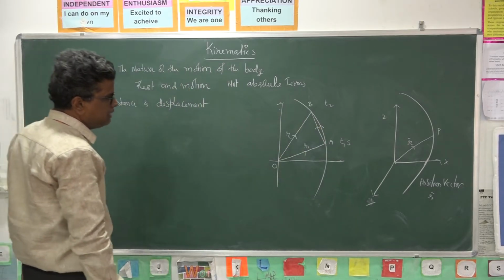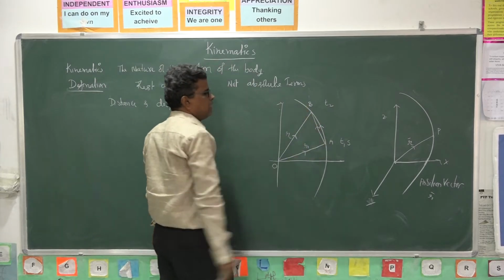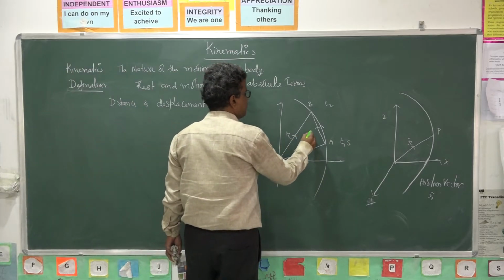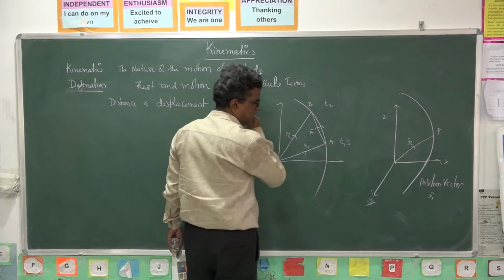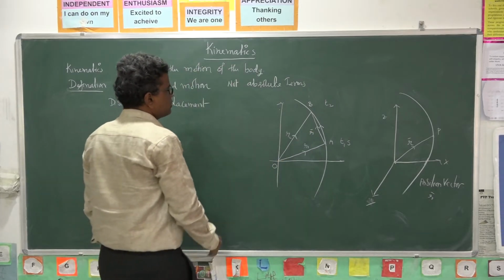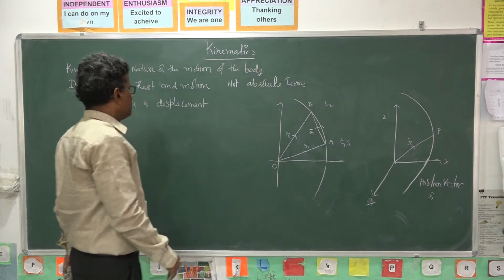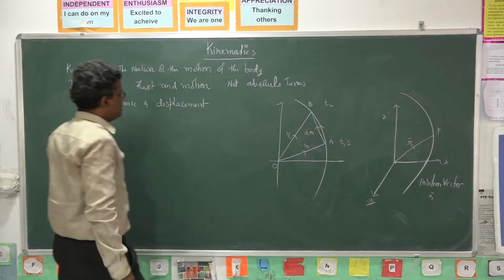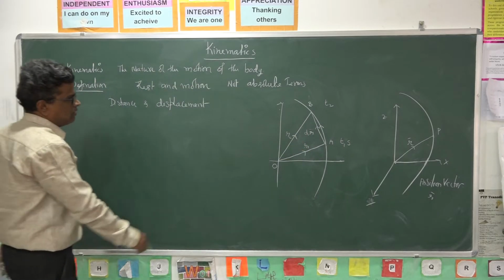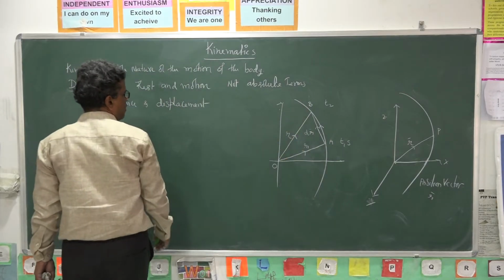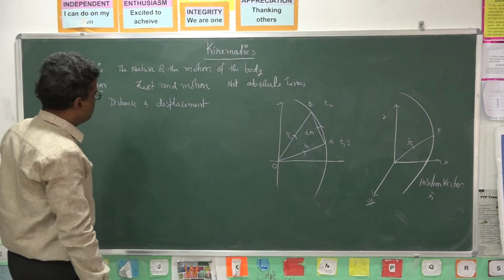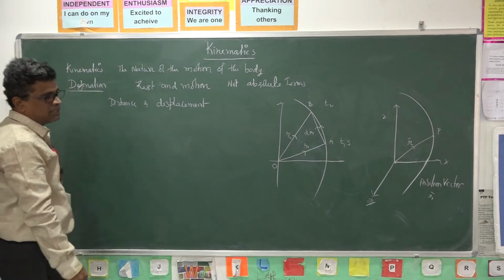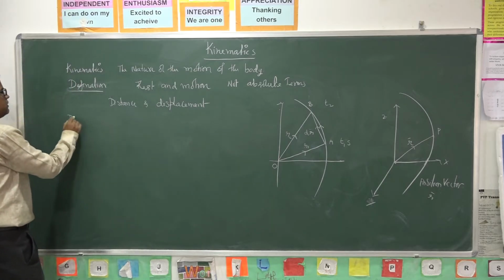We take it as R bar, or we can write it as dr bar. dr bar is the displacement vector. How can we write this displacement vector? R2 bar minus R1 bar.